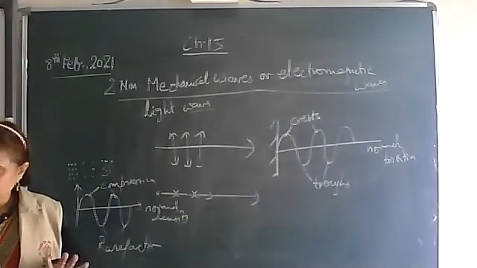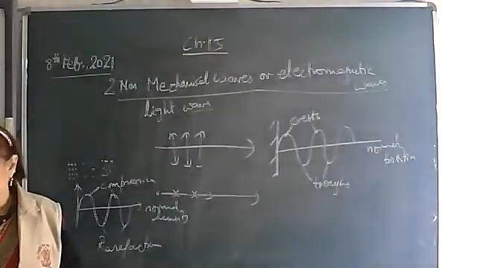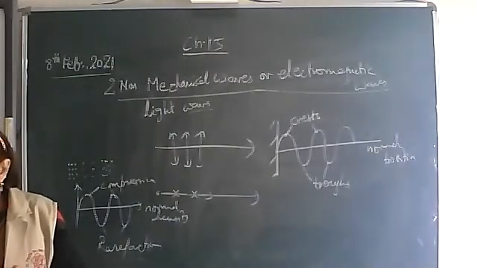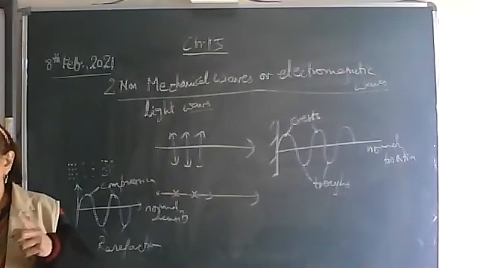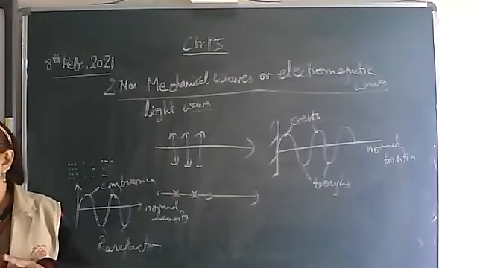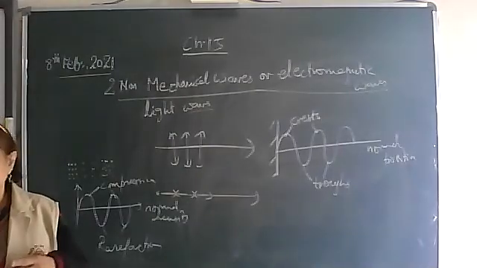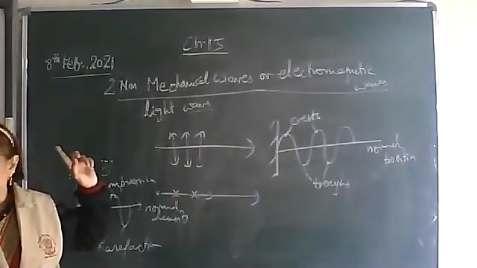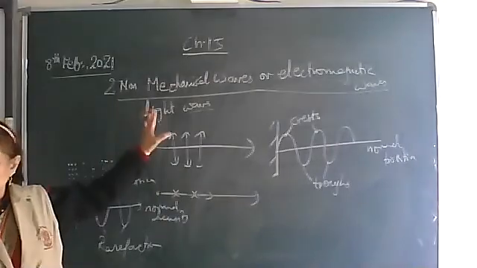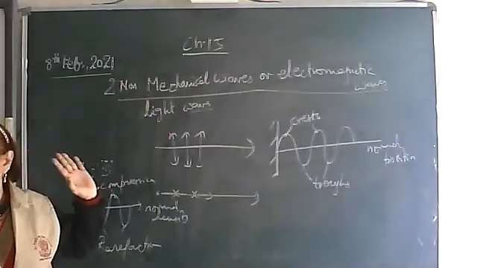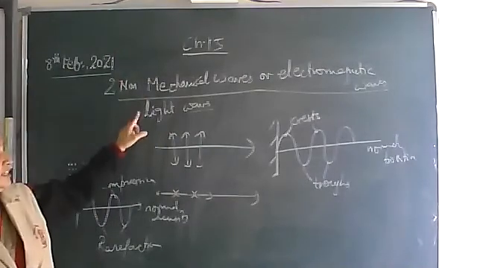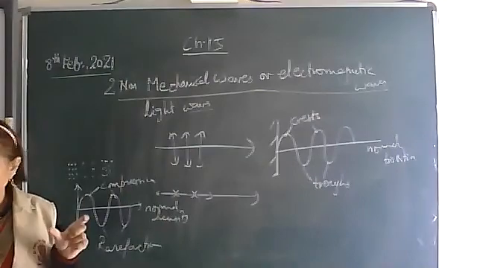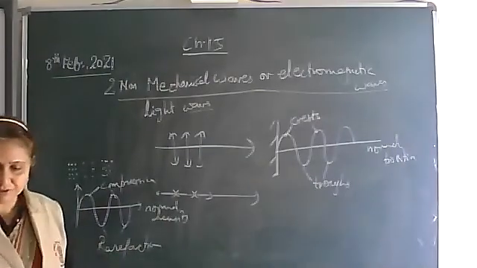Okay, these electromagnetic waves are also transverse waves. Why? Because here there are no particles vibrating, something else is vibrating. What are those? Electric and magnetic field vectors will be vibrating perpendicular to each other to create this wave. So this you will study in detail in next class. One full chapter is there in class 12. There we are going to study.